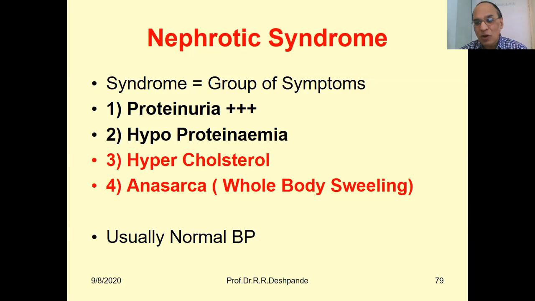My dear friends, I am talking about nephrotic syndrome. In glomerulonephritis, especially in pyelonephritis, sometimes BP may be high, blood pressure, hypertension. But in nephrotic syndrome, mostly your blood pressure remains normal. This is something very special you must remember. In glomerulonephritis, it is higher. But in nephrotic syndrome, there will be anasarca, proteinuria, hypoproteinemia, cholesterol will be high, but BP will be normal.